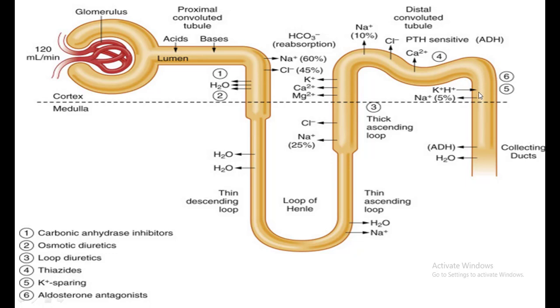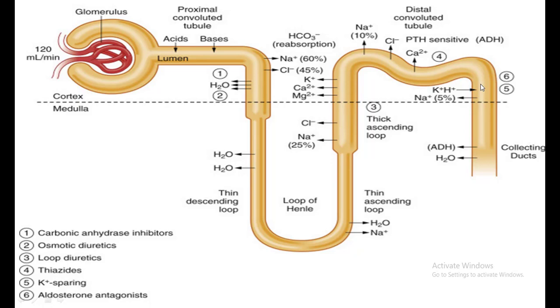The permeability of the distal convoluted tubule is under the control of antidiuretic hormone. As we move to the next part of the nephron, it is the collecting duct, and in the collecting duct, a specific type of pump is found to be present. These specific pumps are given the names sodium hydrogen pump or sodium potassium pump.